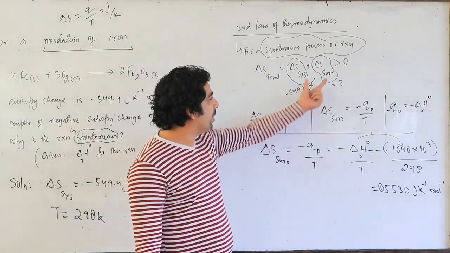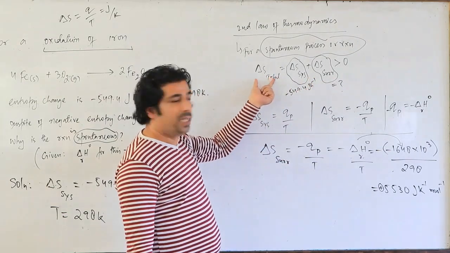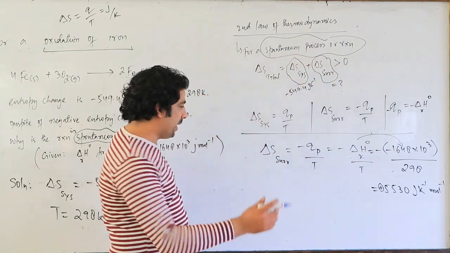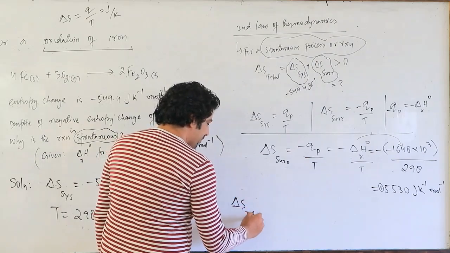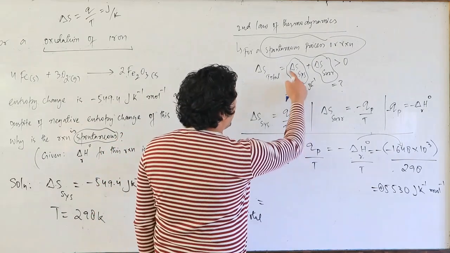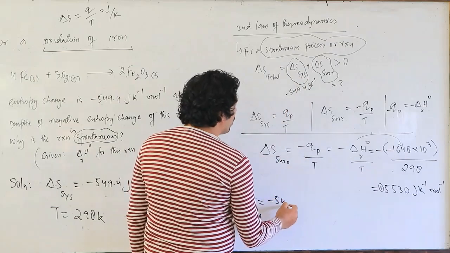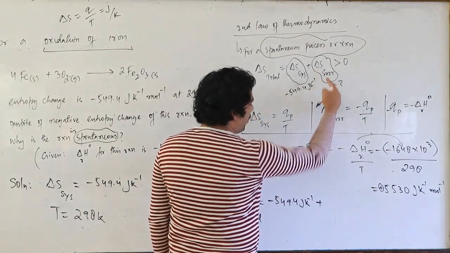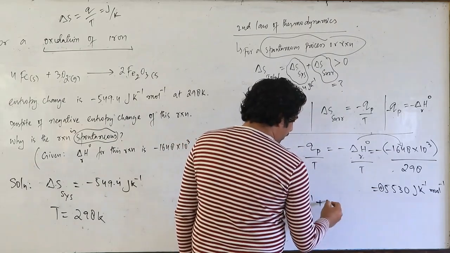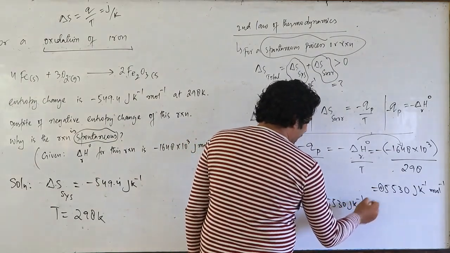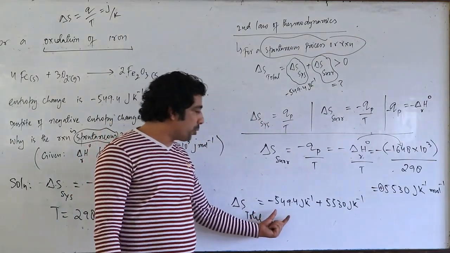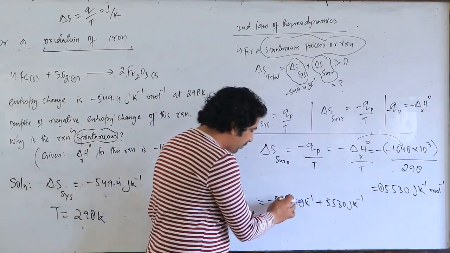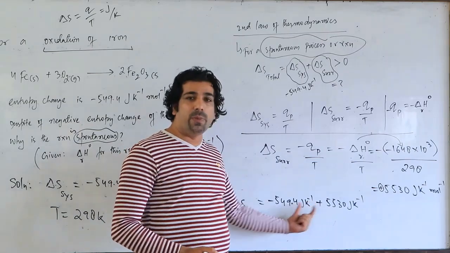Now I have to put this value here and find out what delta S total is. If delta S total is greater than 0, that means positive, then the reaction is spontaneous, otherwise not. So let's have a look. Delta S total is equal to delta S system, which is minus 549.4 joule per Kelvin, and delta S surroundings is 5530 joule per Kelvin per mole. Now this is a bigger number and this is a smaller number, 549.4, so obviously the value will be positive only, my dear friends.